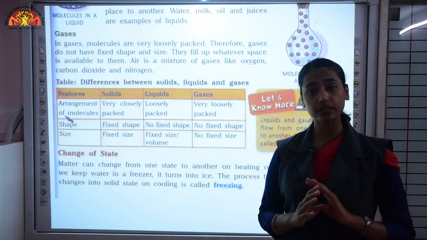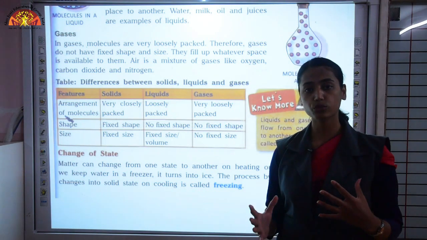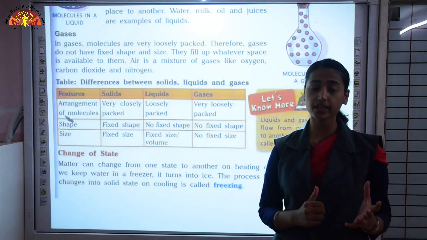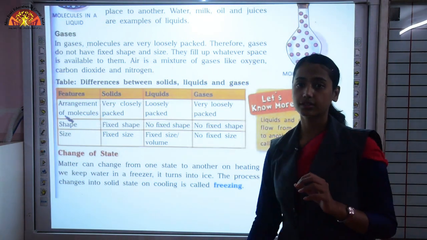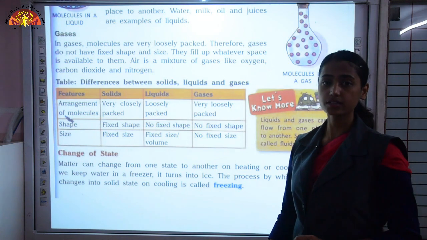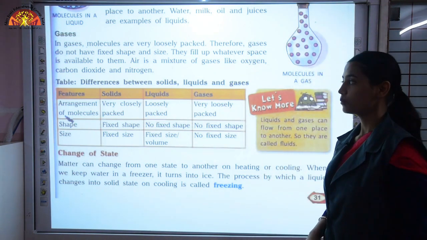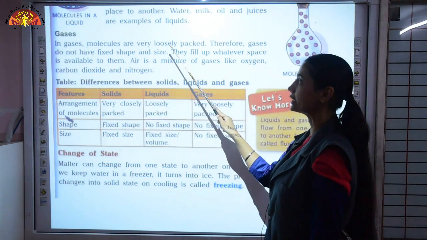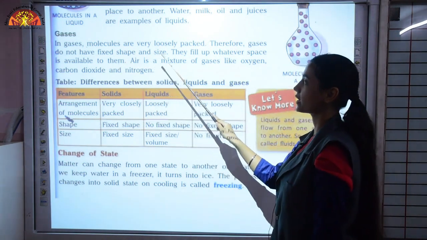They have enough space, plenty of space to walk or to run. So we can say that the arrangement of molecules in gases is like 3 or 4 children playing in the park, because fewer children are there and a very big ground is present for them to walk or run. So in gases, molecules are very loosely packed, therefore gases do not have fixed shape and size.